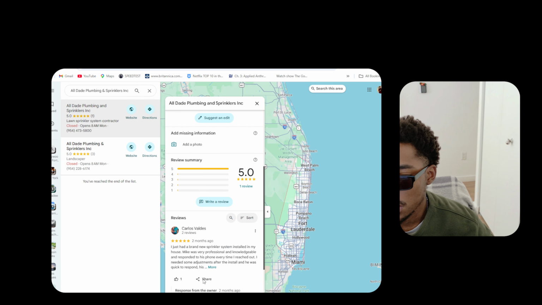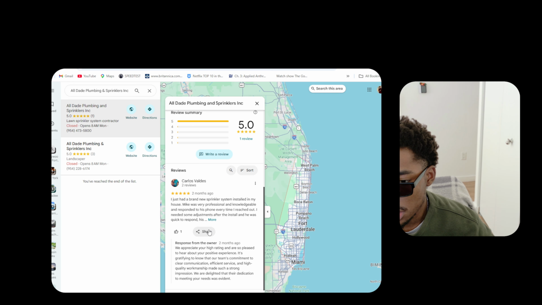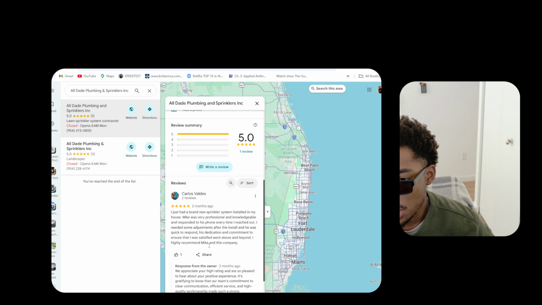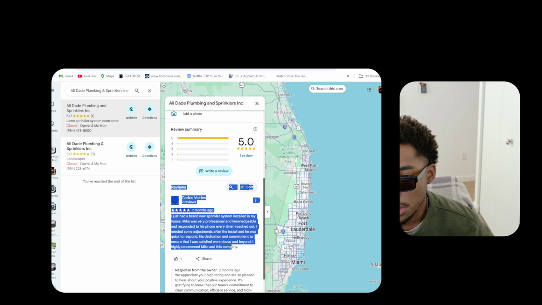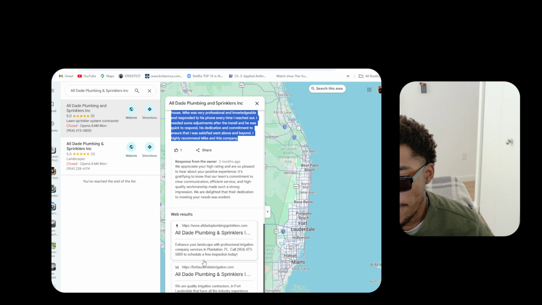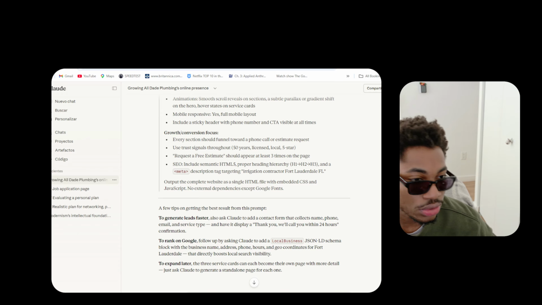Obviously it's closed. Opens at 9. They got some nice reviews. They have one nice review here, with some details over here. We can definitely add this one review, right? I think Carlos. And then we can definitely put that as well. Reached out that I needed some adjustment. Okay, they were able to help. So that's pretty good. They have one good review so far.